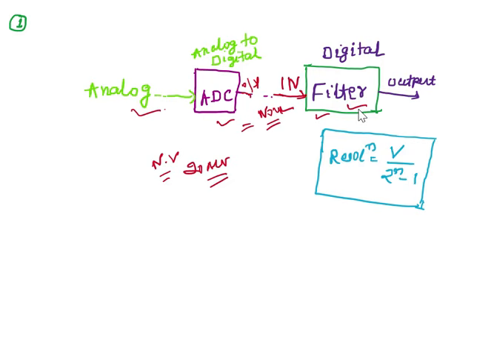So hope you remember this formula, right? This resolution part, voltage by 2 to the power n minus 1, this is resolution. So your working voltage is fixed, right? This is the working voltage, the voltage that you are working with. This voltage is fixed, and you should know about this voltage. What is the value of this voltage? So the next variable thing that you have to work on is the number of bits, this n, right? N.